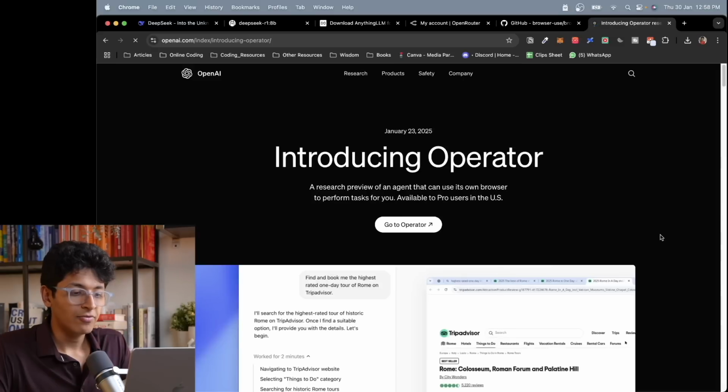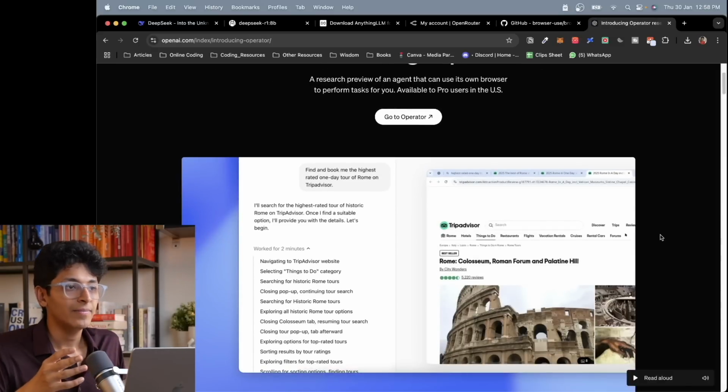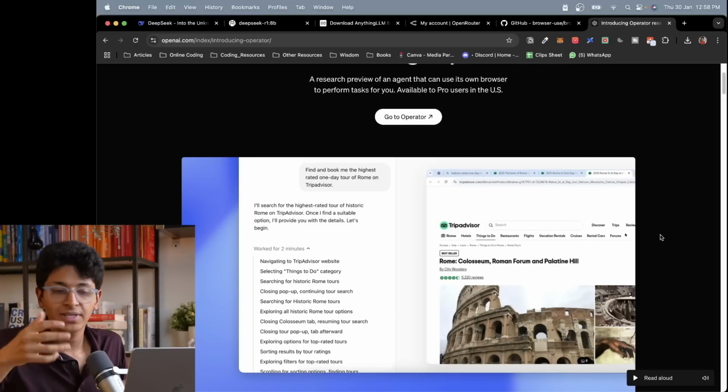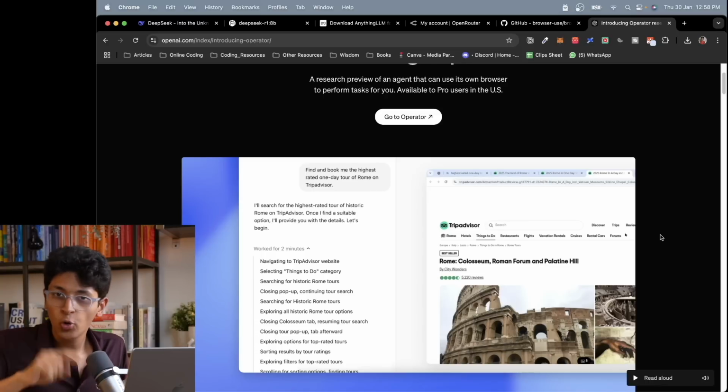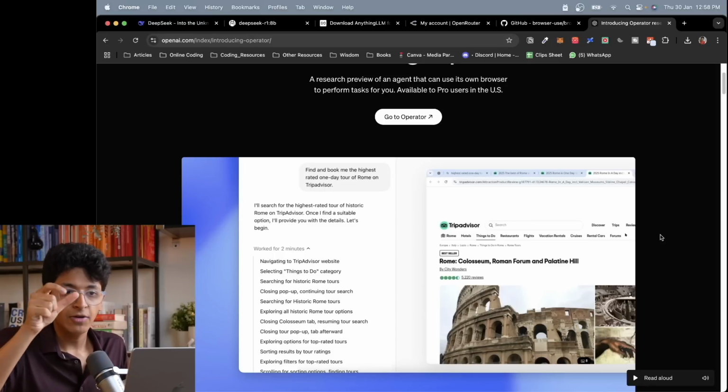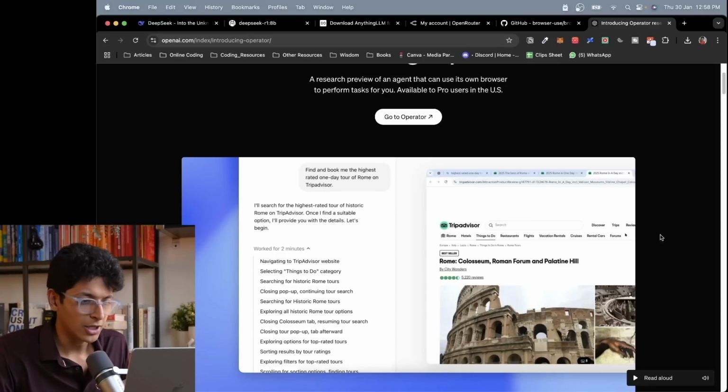Operator is basically a way for you to create agents by OpenAI who will do the tasks on your behalf. So you can ask it to order food for me, book this cab for me, check the prices of this hotel and book that for me, and it will do it in real time for you. So it will go on the web browser, it will search for TripAdvisor, it will search for Uber, it will then make the purchase for you, and you just have to pay using the card that you have with you.